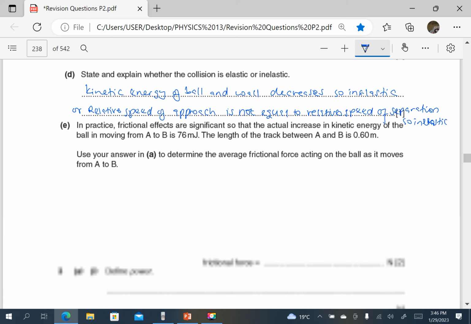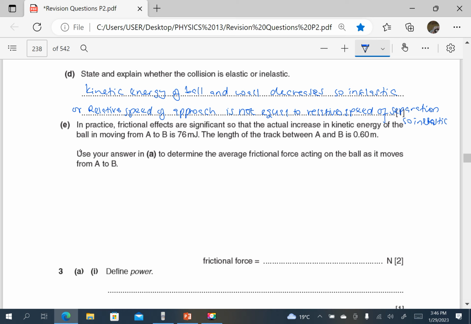In practice, frictional effects are significant, so that the actual increase in kinetic energy of the ball moving from A to B is 76 millijoules. Actual, if air resistance and friction effects are significant. Then the length of the track between A and B is 0.60 meters. Use your answer in A to determine the average frictional force acting on the ball.